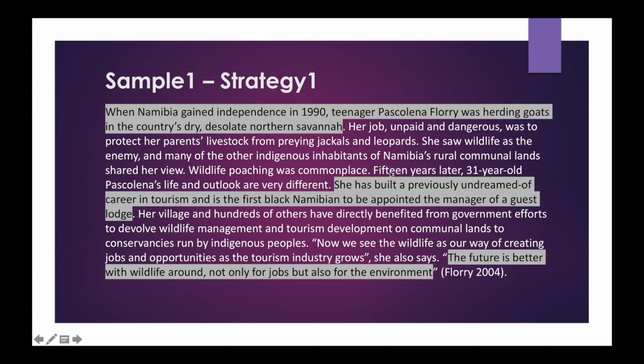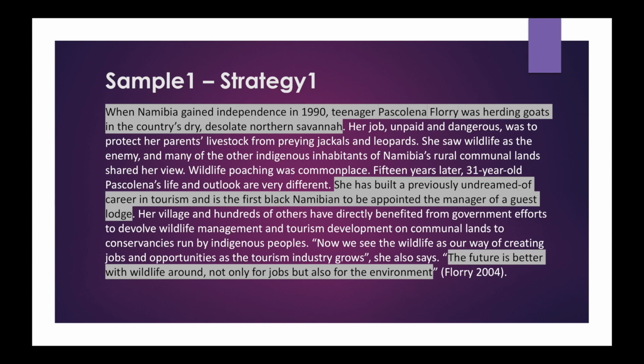15 years later, 31-year-old Pascalina's life and outlook are very different. This doesn't look very important. Here if you see, she has built a previously undreamt of career in tourism and is the first black Namibian to be appointed the manager of a guest lodge. Here she has built a career, which is more important than the above one. So pick this one. And finally the last sentence. The future is better with wildlife around, not only for jobs but also for the environment.